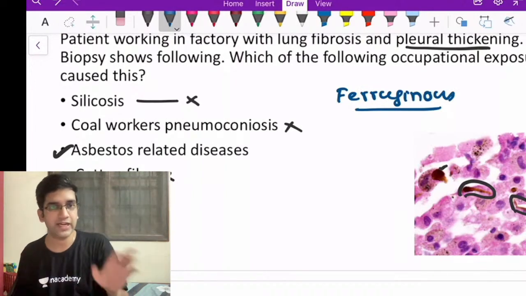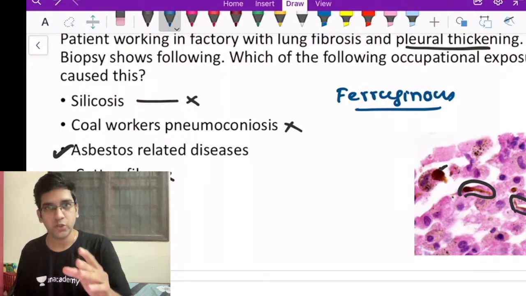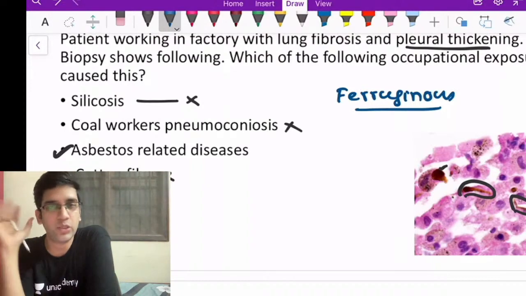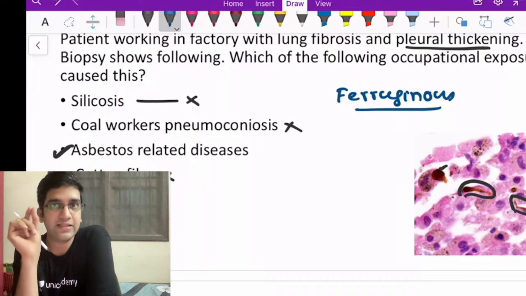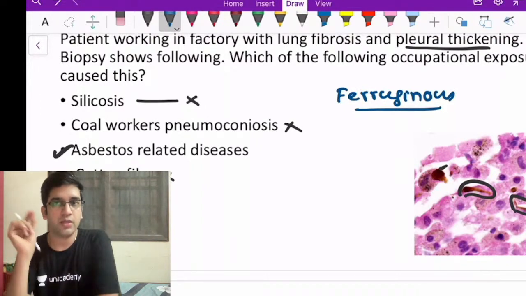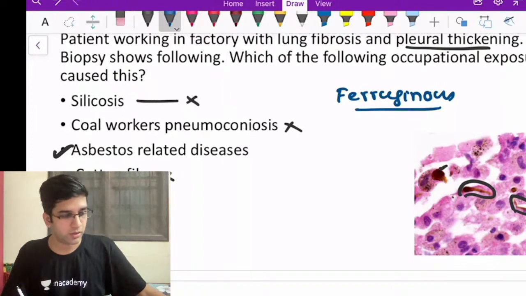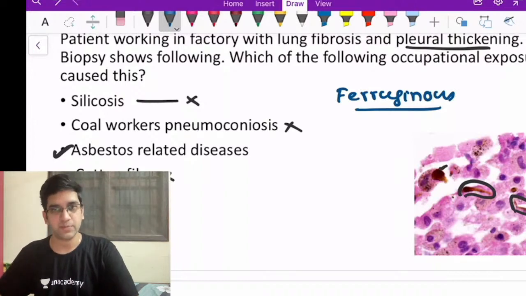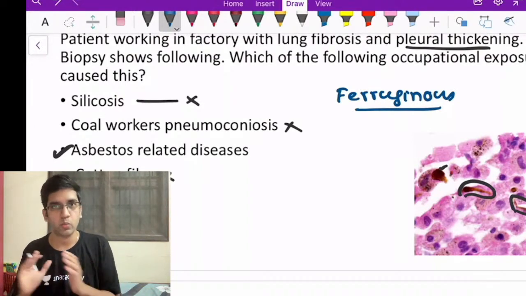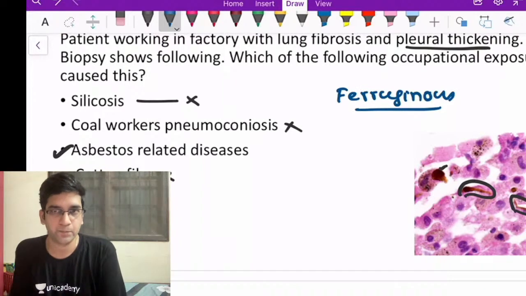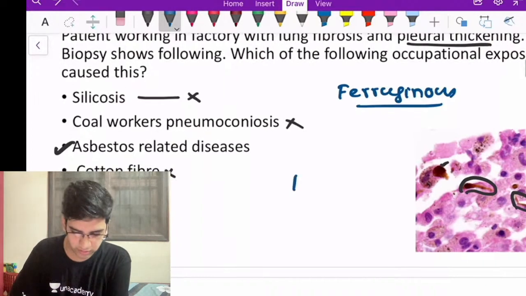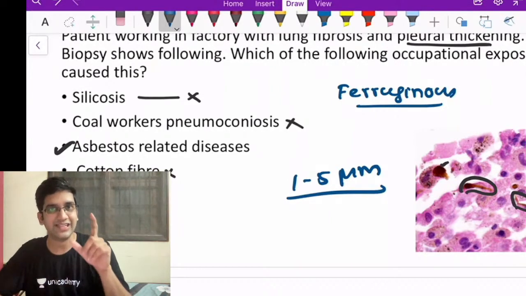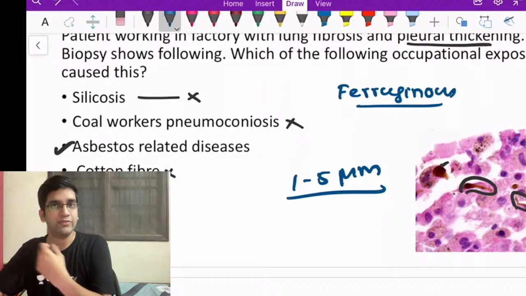We'll have a few questions regarding pneumoconiosis. I'm going to ask you a question, and you're going to comment the answer. Pneumoconiosis is due to inhalation of particles. We already know that. Which particle size is called the danger size for pneumoconiosis? Less than 1 micron, 1 to 5 micron, or more than 10 microns? The danger size particles are 1 to 5 micron size. Whatever gets stuck in the 1 to 5 micron range goes into the lung and will cause all the damage.